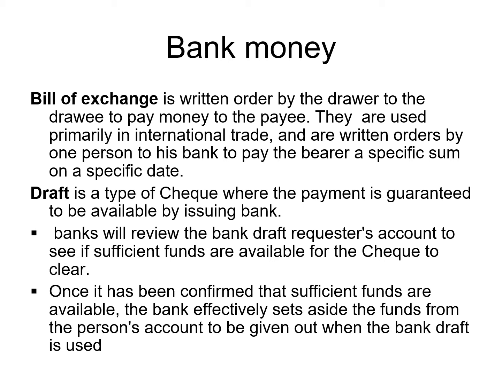It is also a type of check where the payment is guaranteed to be available by the issuing bank. The bank will review the bank draft requester's account to see if sufficient funds are available for the check to clear. So once the draft is presented, the bank will see whether that amount is present in the account of the person who has given you that check. If that is confirmed, then that specified amount is set aside in the fund from the person's account, to be given out when the bank draft is used.